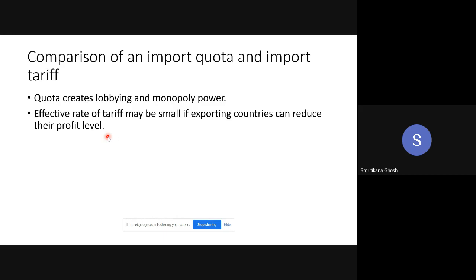And again, the second bullet is not a problem for the quota, because quota is independent of the profit level of the foreign country. It is only concerned about the amount of import by the domestic country. Whatever quantity you can sell, no issue. So this is the comparison between import quota and import tariff. Sometimes small questions come on that, so it will be okay.